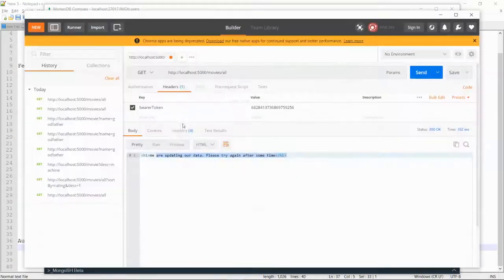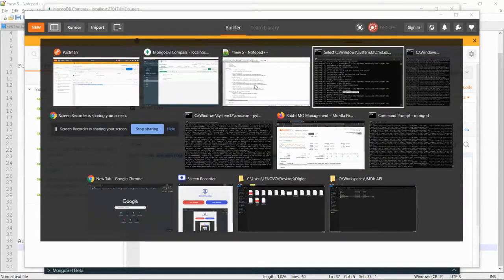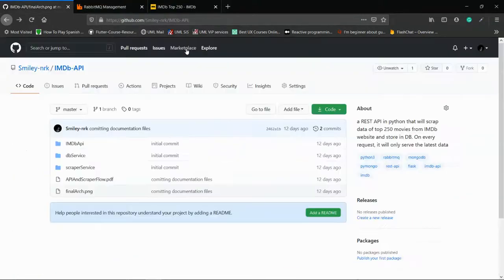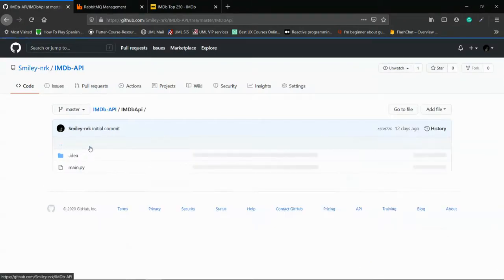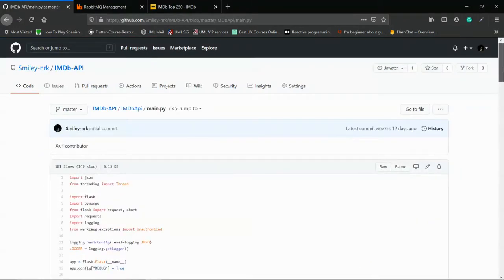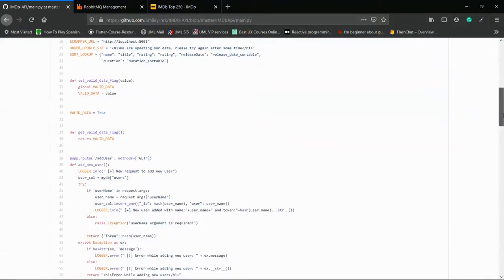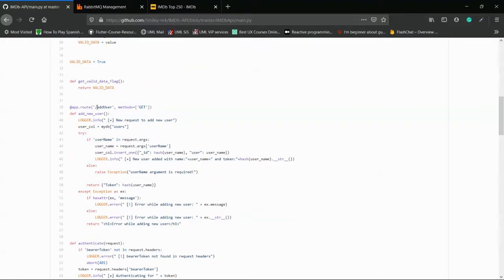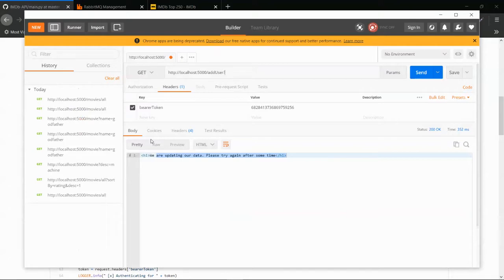And in order to create that, let's try. Actually, I don't remember what was there. Let's see. You can see it in IMDb API main.py. So the structure is fairly simple right now, and you can add a user with the username in the argument. Let's go for XYZ, whatever.